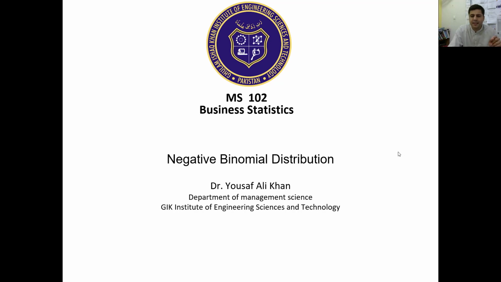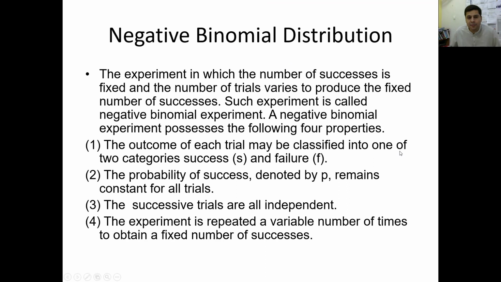So in the negative binomial distribution, how will you identify that it's a negative binomial distribution, and how will you use the negative binomial distribution function? The experiment in which the number of successes is fixed, and the number of trials varies to produce the fixed number of successes, such an experiment is called a negative binomial experiment.